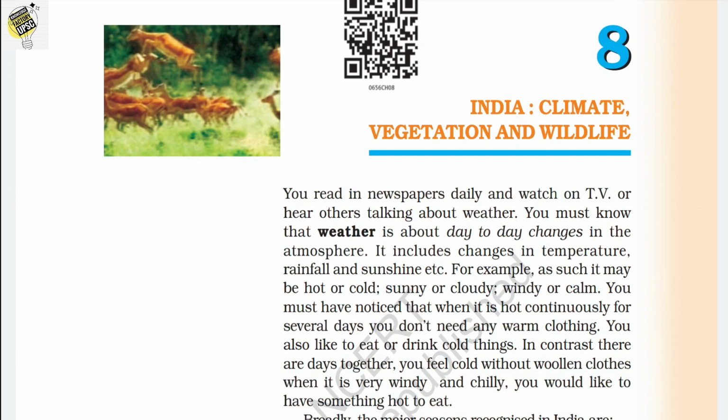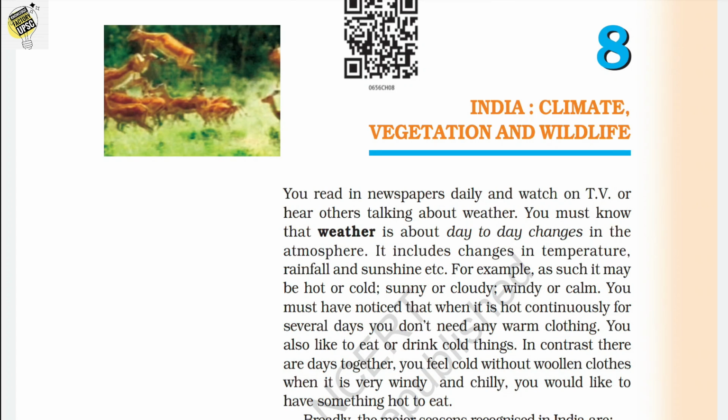As the title suggests, this chapter deals with climate, vegetation and wildlife, and it's a very simple chapter. It only contains some important concepts which may be useful for your NCERT exams, PSC as well as UPSC exams. Okay, so let's go to the chapter.